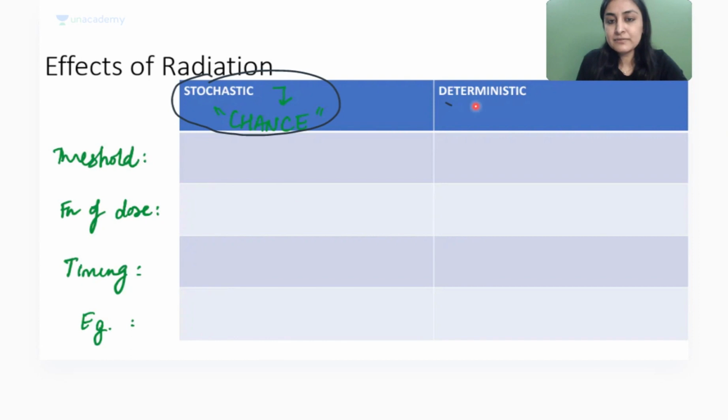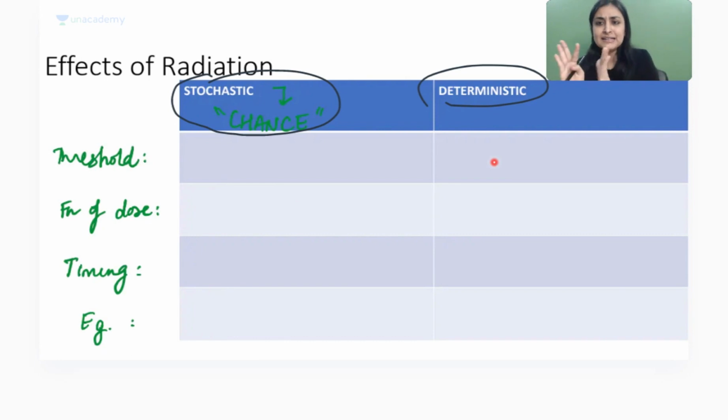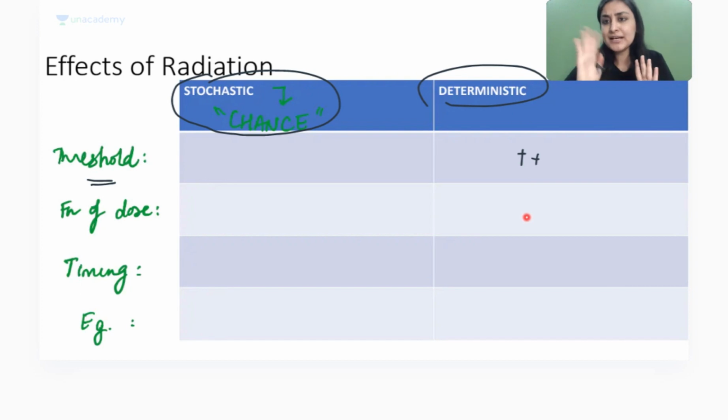So we have stochastic, we have deterministic. The English word deterministic means it can be determined. Do you agree? I can determine what is going to happen. I can determine that you guys hate this table. So basically what does it mean? That it is something which is predictable. It will happen. You give this much amount of studies, you give this table to students, they have a threshold, they will hate this table. So it has a threshold. If you cross that threshold, you will get hatred.